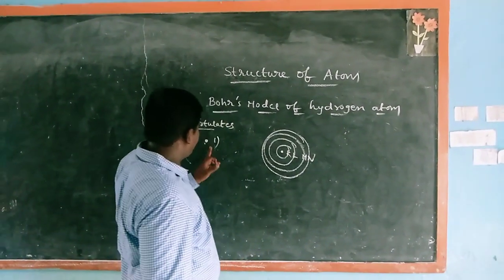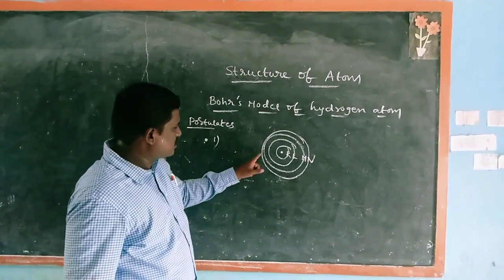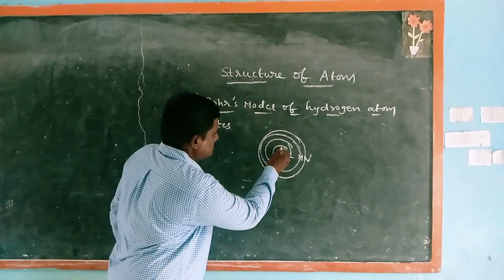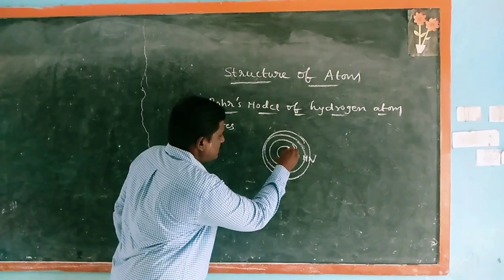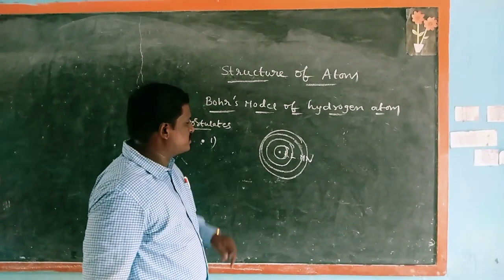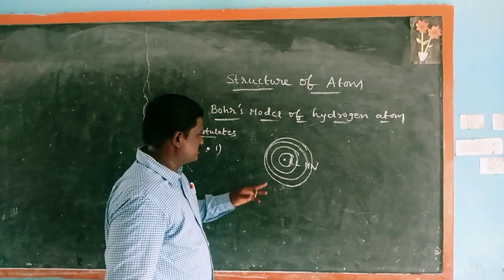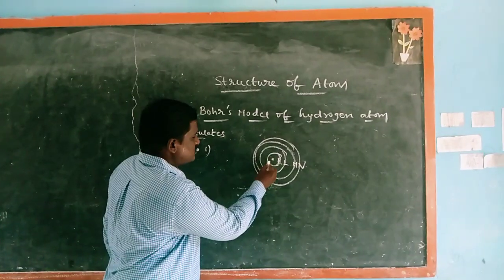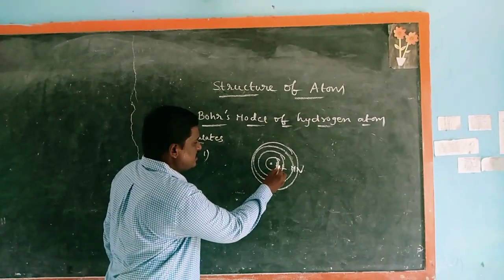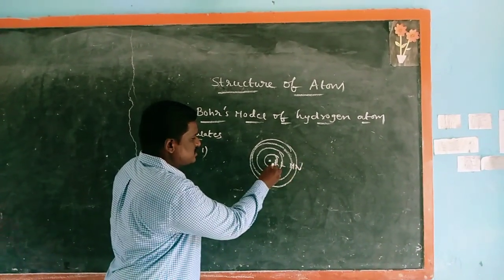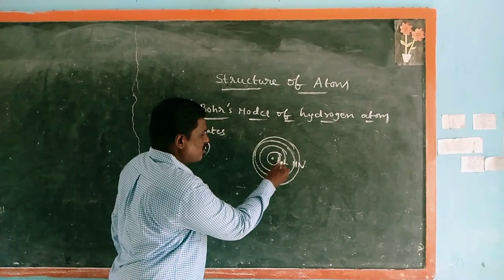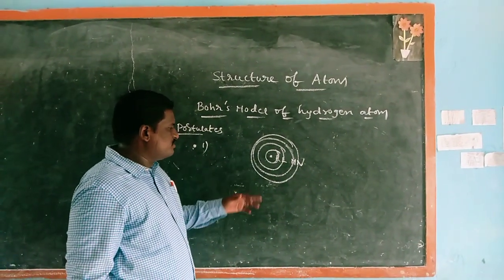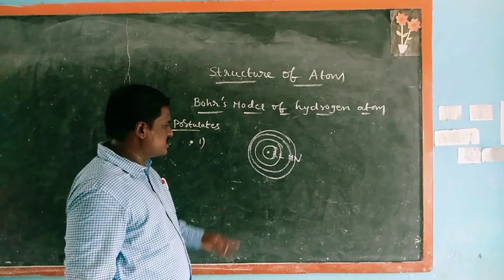Now, in the first postulate, electrons in an atom occupy stationary orbits of fixed energies at different distances from the nucleus. These are stationary orbits, designated by K, L, M, N and so on. What is the meaning of stationary orbits or stationary shells?